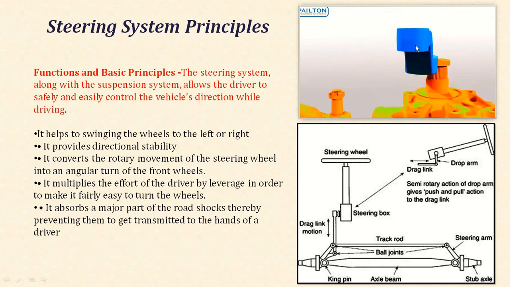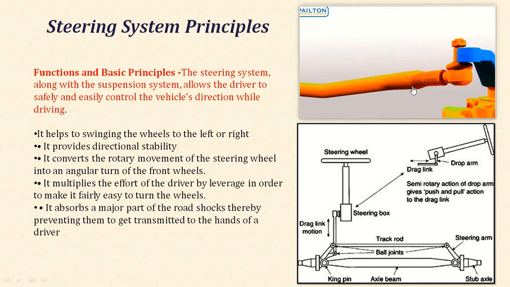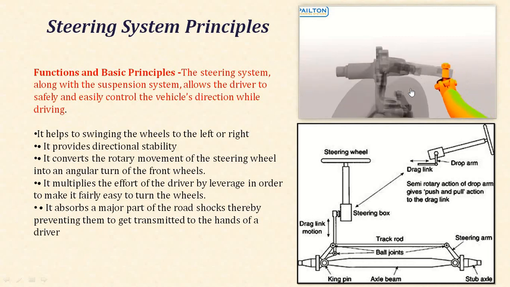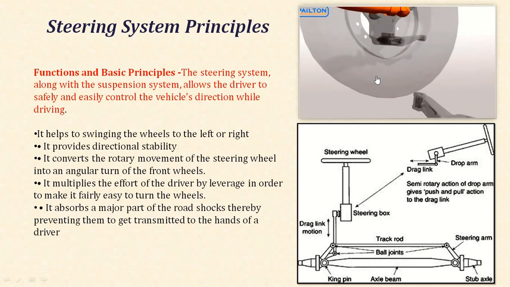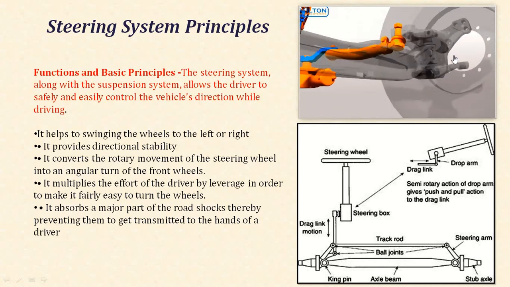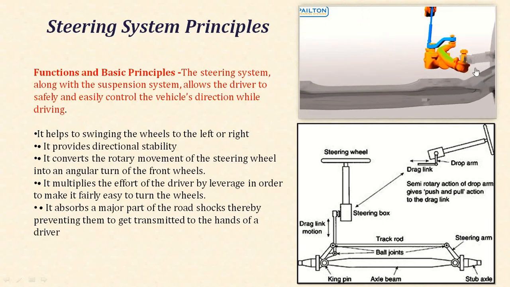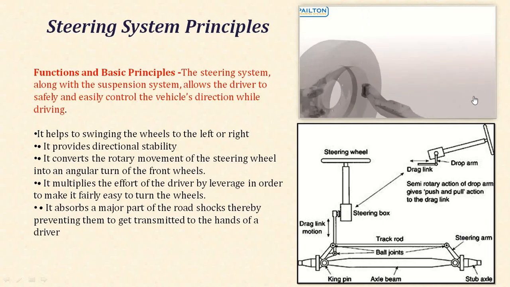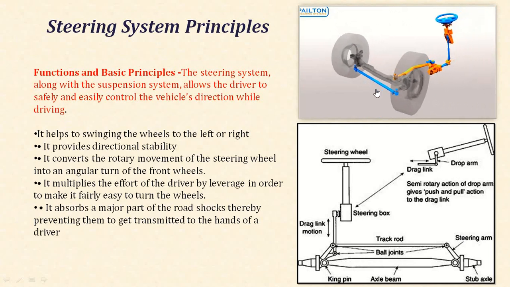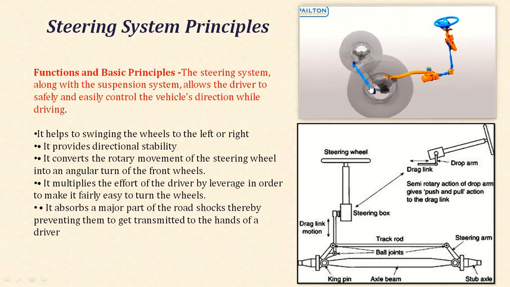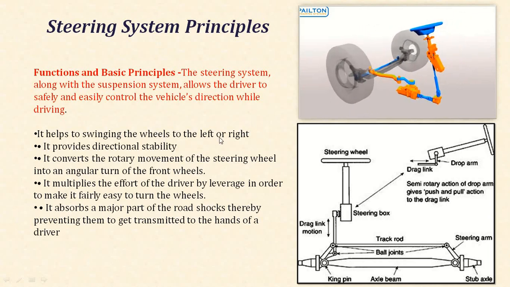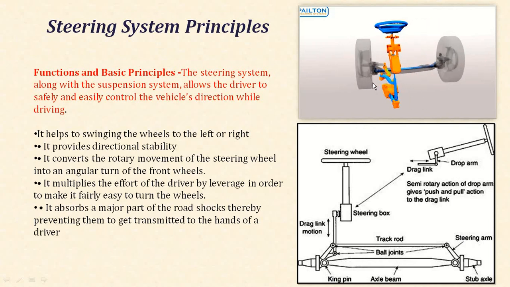This is the pitman that is connected with the ball joint provided at the end of the kingpin, and that whole arrangement is the stub axle on which we can mount the wheels. This is one end we can connect, and the other end we can transmit with the help of the track rod. This blue color shows the track rod, which transmits the motion to the other wheel, so we can easily move the wheels to the left or right with the help of this mechanism.